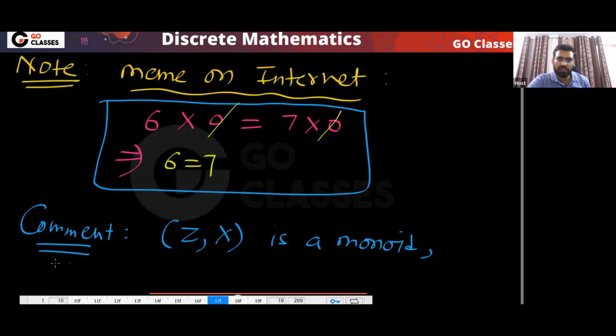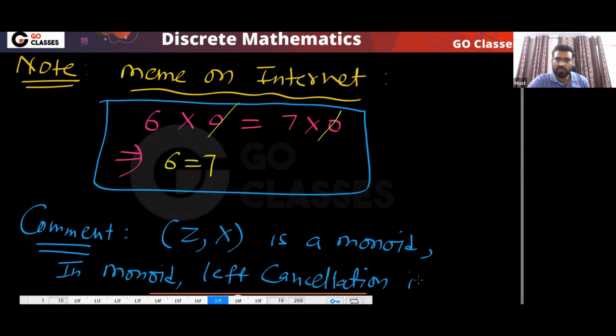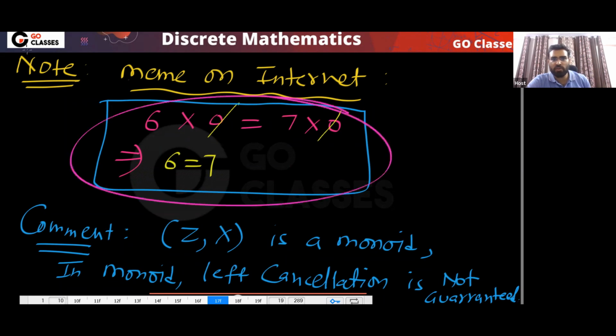In a monoid, left cancellation is not guaranteed. So remember, you will find this type of meme on the internet many times.